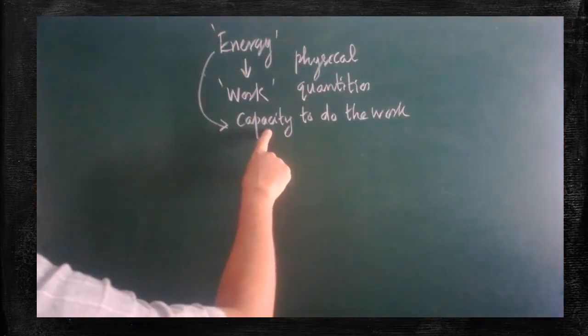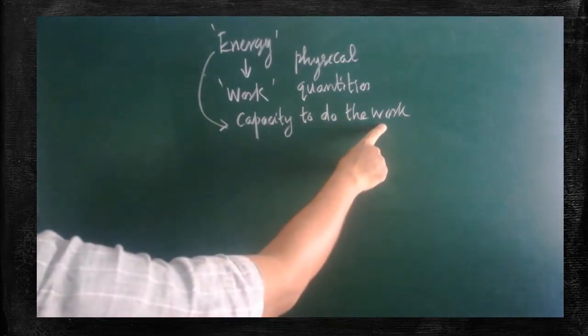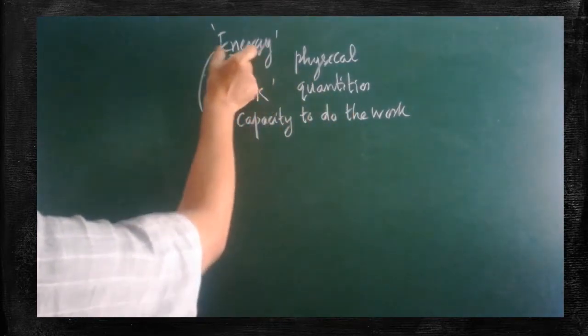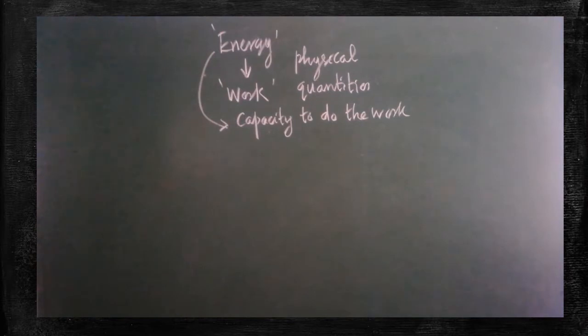Depending on the capacity of the work performed by the agent, we are able to measure the energy possessed by the agent. Here agent means we have to find out who is going to perform that work, either you, or me, or some other device. A refrigerator also performs some work, a cycle also performs some work, yourself also performing some work.